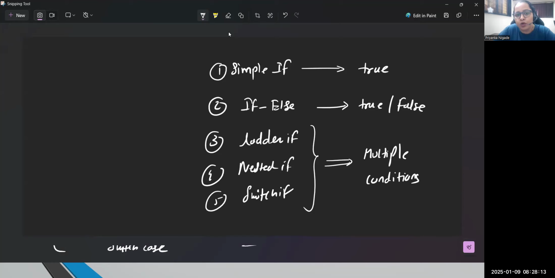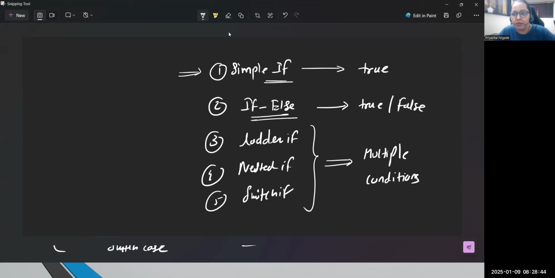Okay. So if you want to test only one condition, and if it is true then you are expecting something, absolutely one if statement is enough. But if you are validating true and false, then if else is enough. But whenever you are not sure, and it might be multiple cases, multiple scenarios, multiple conditions, in that case we can go with ladder if, nested if, or switch case. This is the simple shortcut available for conditional statements.